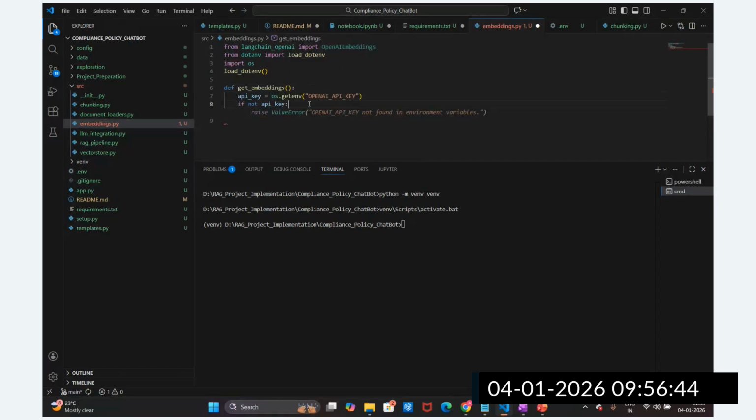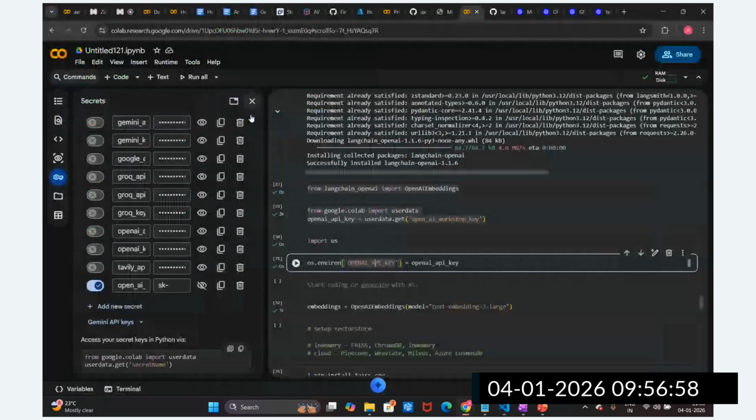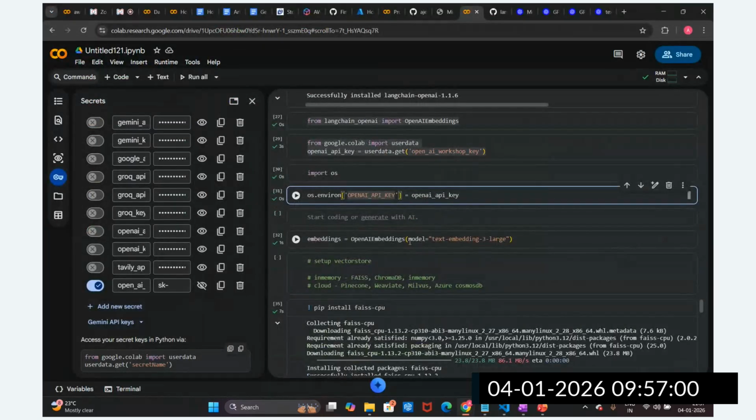Let me remove all these things. I'm going to return OpenAIEmbeddings. In the embeddings, I need to pass the model name. What is the model name we have passed here? Let's check. This is the model name.